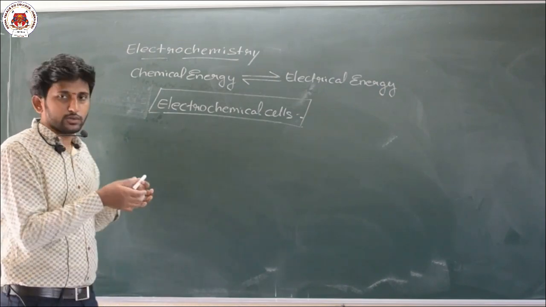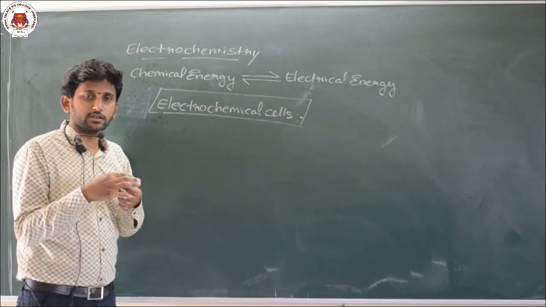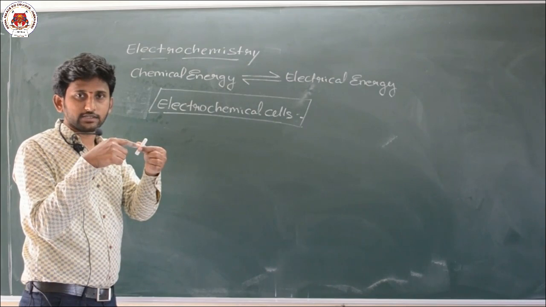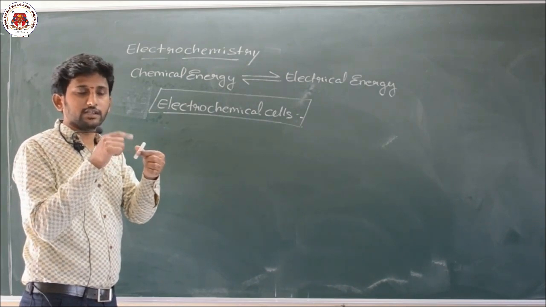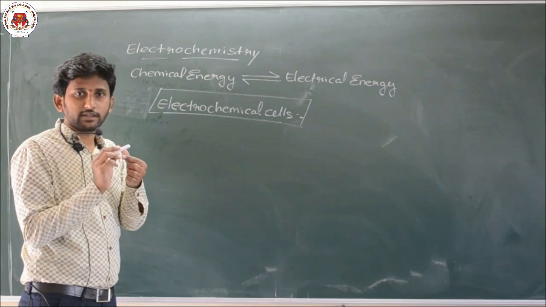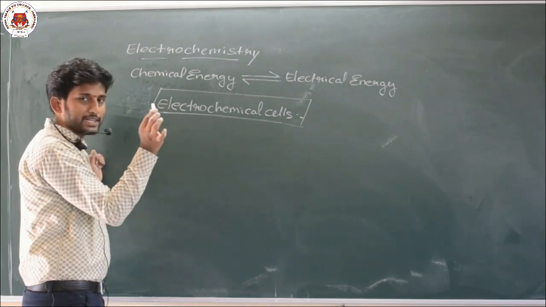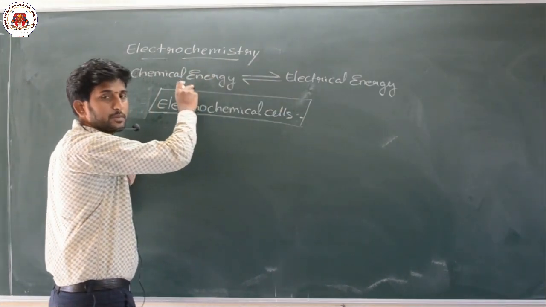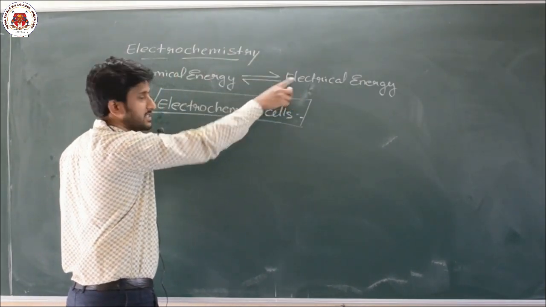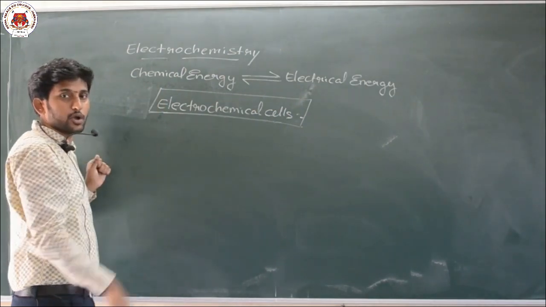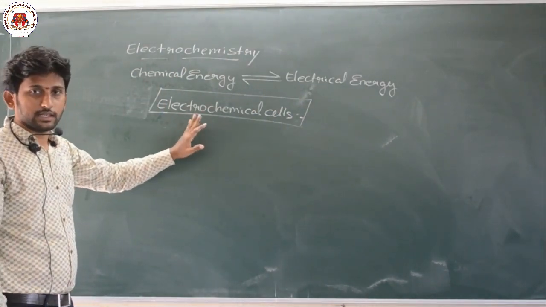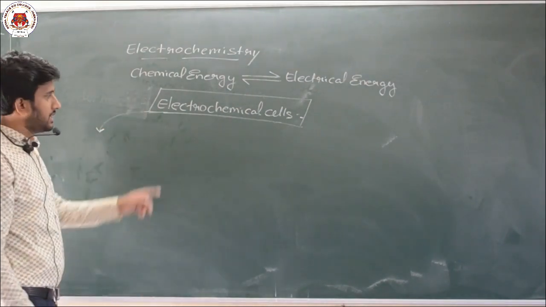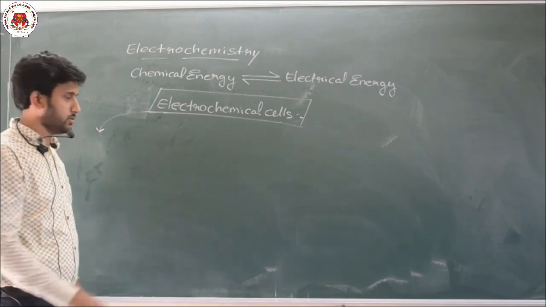You are using certain batteries in the TV remote. Those batteries internally contain chemicals. Due to the redox reactions, current is produced by the battery so that it operates the remote, right? So such types of batteries or cells in which electricity can be converted to chemical or chemical can be converted to electricity are called broadly electrochemical cells. In this we have two types.